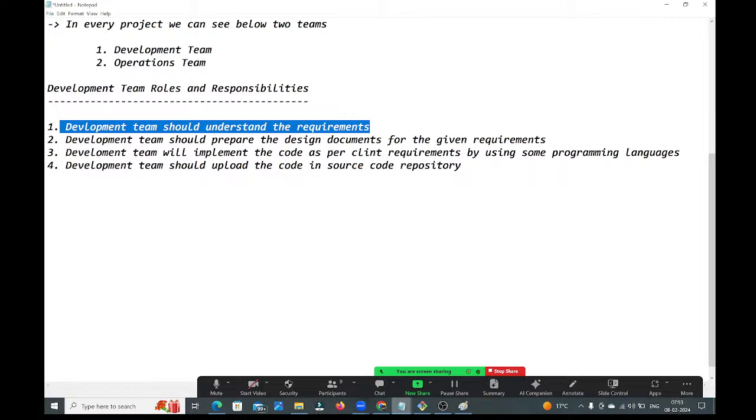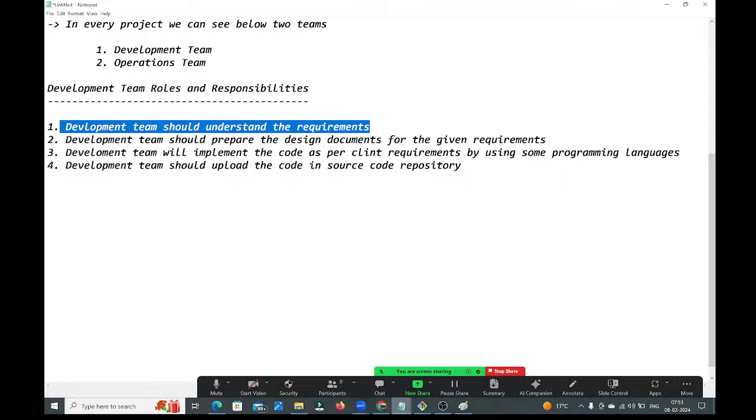So we need to integrate all these functionalities as a single project. Who will do that activity? The source code repository will do that activity. Whatever code developers implement, they need to upload to the source code repository, and the source code repository will integrate it as a single project.